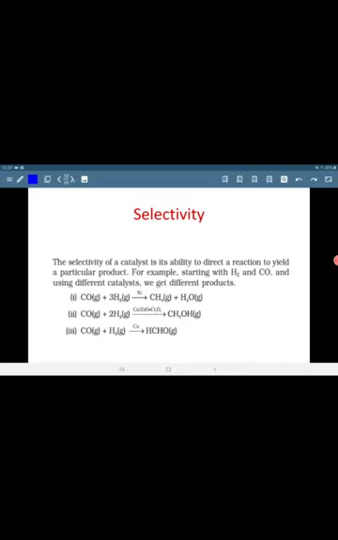Second very important aspect of catalytic nature is selectivity. The selectivity of a catalyst is its ability to direct a reaction to yield a particular product. For example, starting with hydrogen and carbon monoxide and using different catalysts, we get different products. In these three reactions, the reactants are the same, carbon monoxide and hydrogen, but different catalysts have been used. In the first case, nickel is used and the products are methane and water. In the second case, copper and zinc oxide and chromium oxide are used as catalyst and the product is methanol. In the third case, copper is used as catalyst and the product is formaldehyde or methanol.